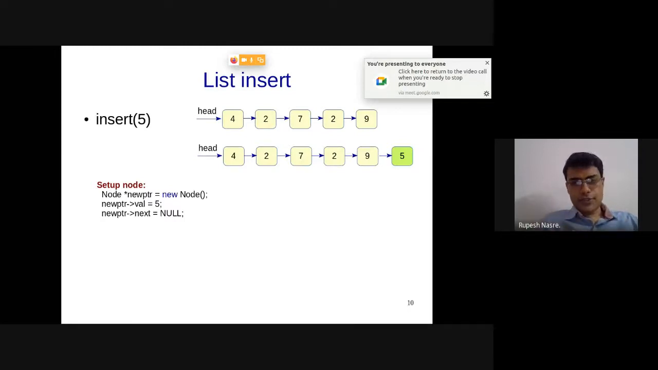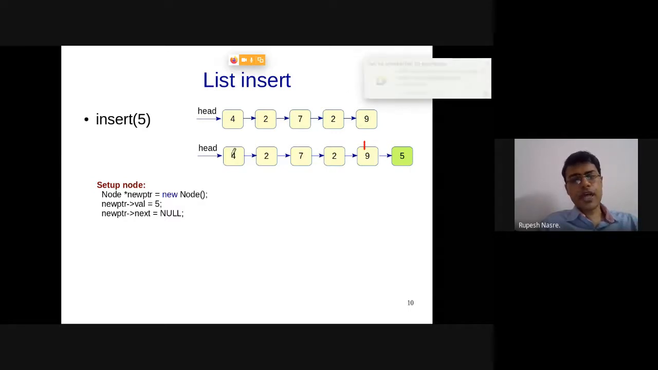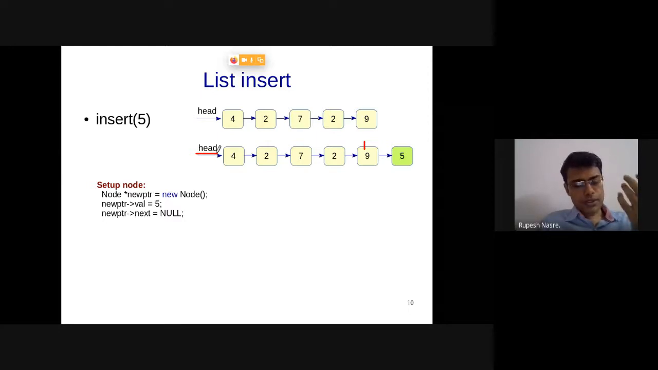Once I have created this node, then what do I do? Well, I need to reach the node having the value 9. How do I reach there? I don't have a tail pointer, and therefore I need to start from the head pointer and somehow reach there. How do I make sure that I have reached there? The node whose next pointer is null, right?